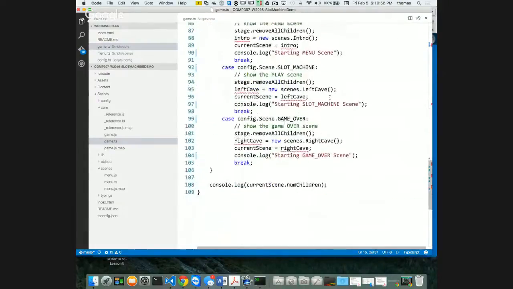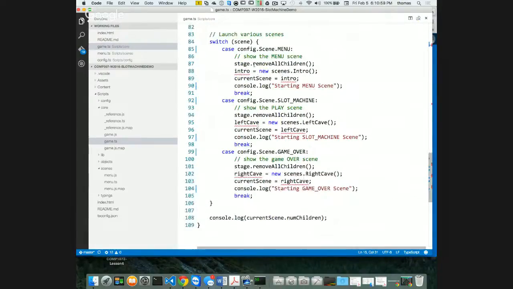It's all set up. And now, of course, in the first area in my switchboard, instead of these pieces, I'm going to keep the same process, but it's going to be called menu, and this is going to be called scenes.menu with a capital M. We're going to call this menu. And just to keep it the same way, this is going to be called slot machine, and it's going to be the slot machine scene.